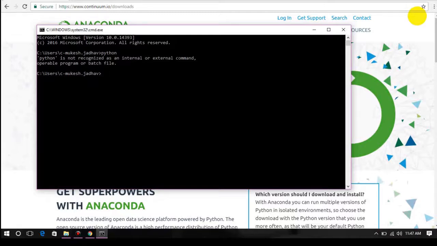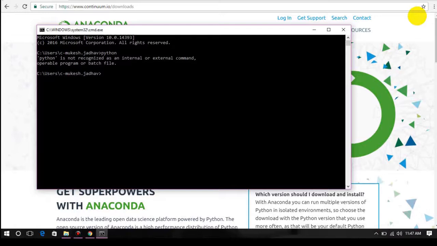As a user, I know where I have installed my Python or my Anaconda, but somehow the operating system is not getting the path for that exe. So manually we'll have to go to that particular area where it tries to find the exes and add our Python into it, so that next time when we restart or try to execute Python, it will have that path ready to execute that particular python.exe, right?